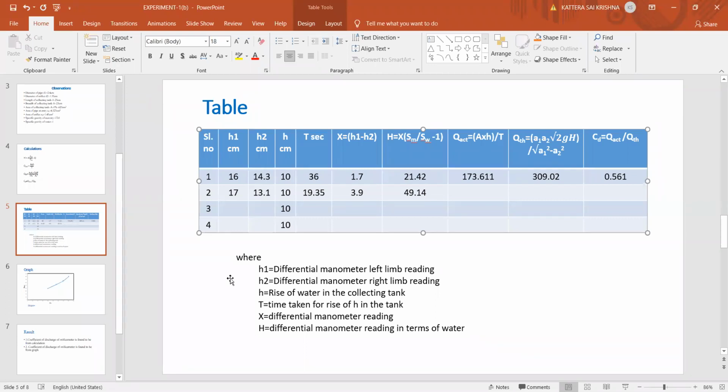Yes, please calculate Q actual. Q actual value. 322.9. Okay, good. Next value, Q theoretical. Calculate it, please.